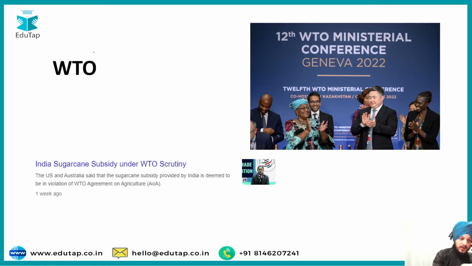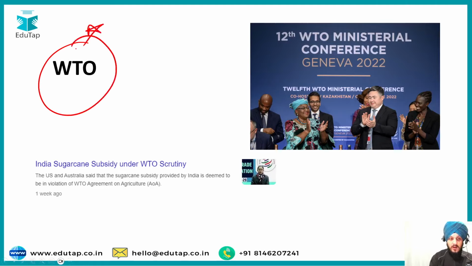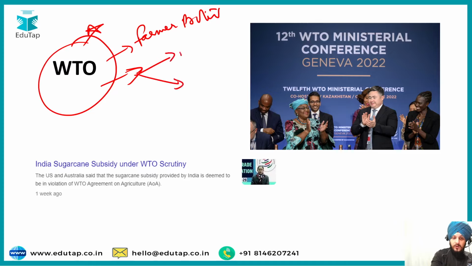Then we have World Trade Organization, an important multilateral institution. You must prepare this topic for this year because of the farmers' protest, then also because of the dispute of India at WTO with respect to the subsidies such as the MSP, and then the sugarcane subsidies that India provides to its farmers. So there are different disputes at the WTO level.